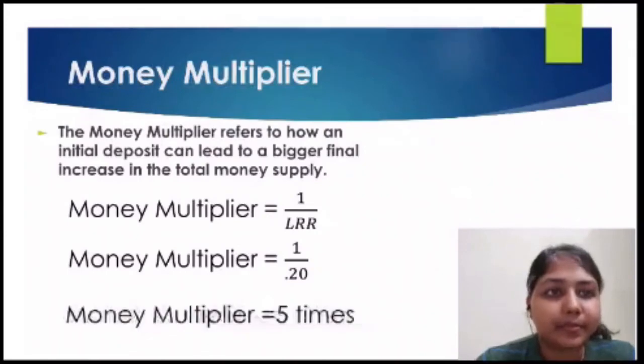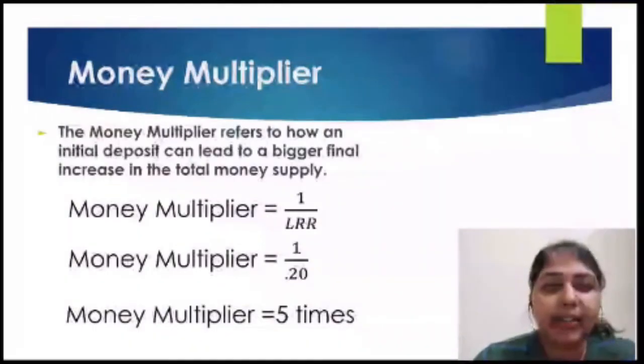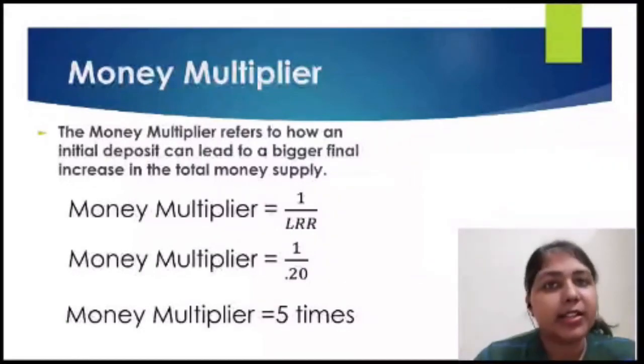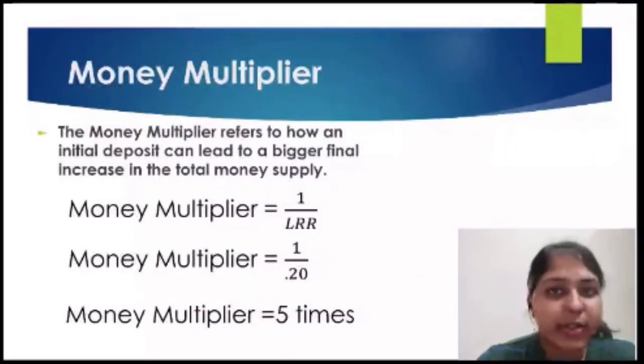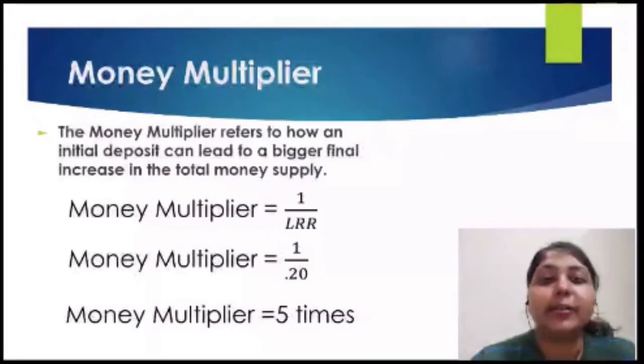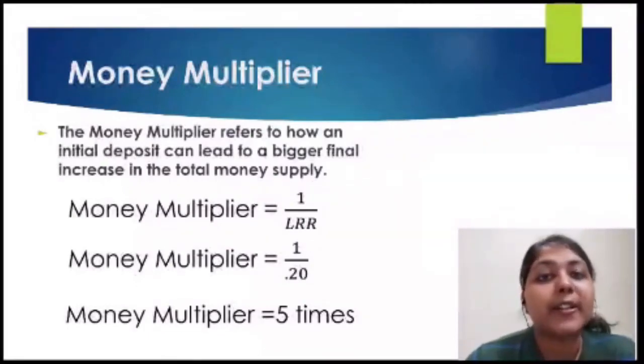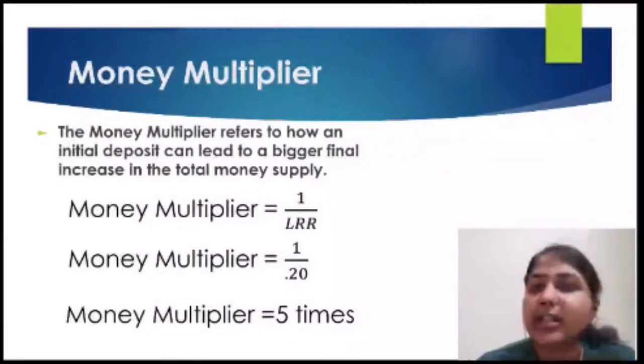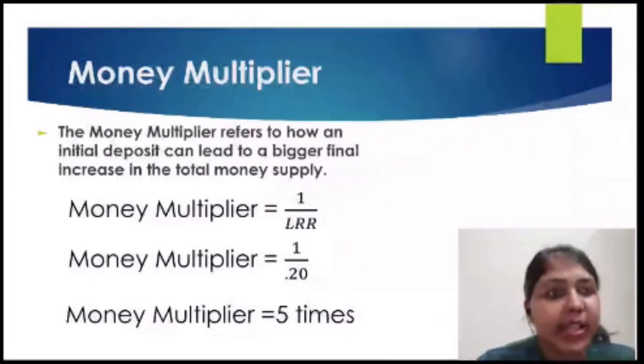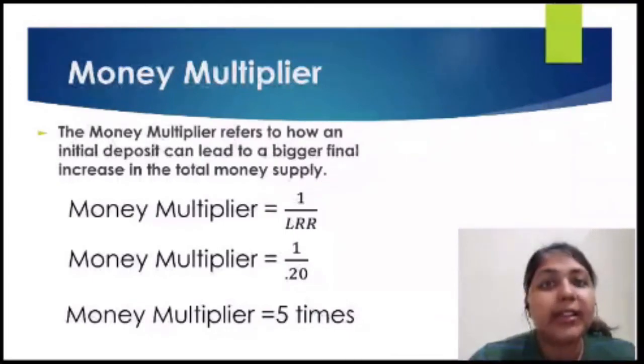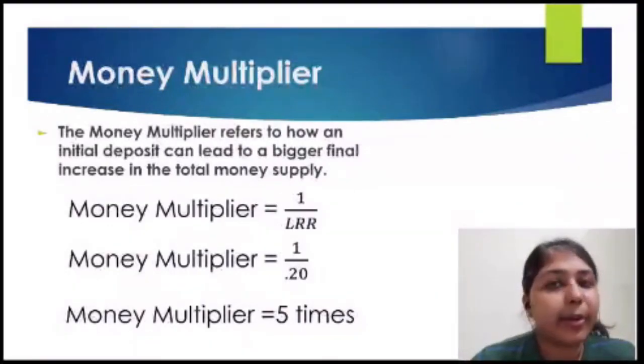So here you get your answer: the money multiplier is equal to 5 times. You can actually see that the deposit was 1,000 and the total deposits were 5,000, which is exactly 5 times. So that is how we can say the bank was able to create 5 times the actual initial deposit that they had.